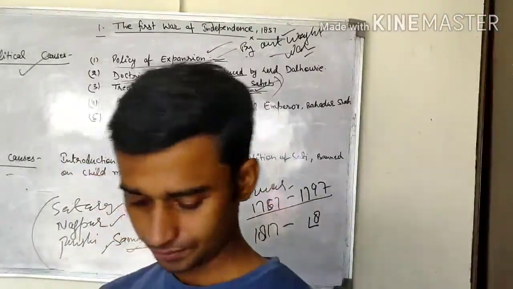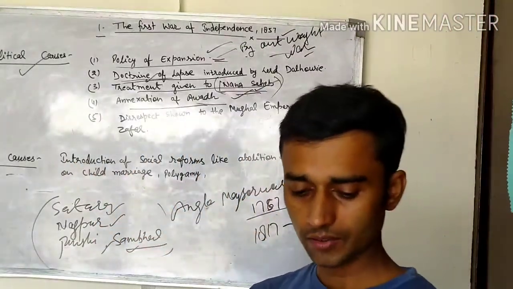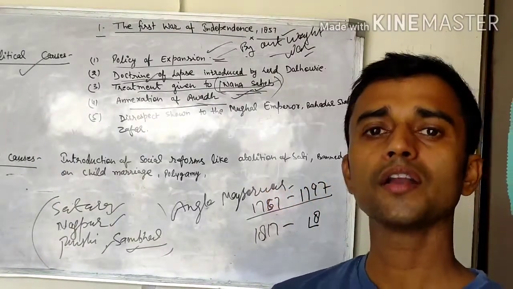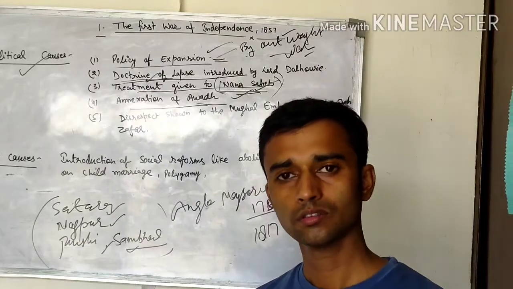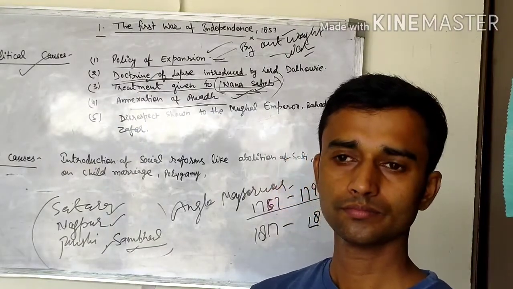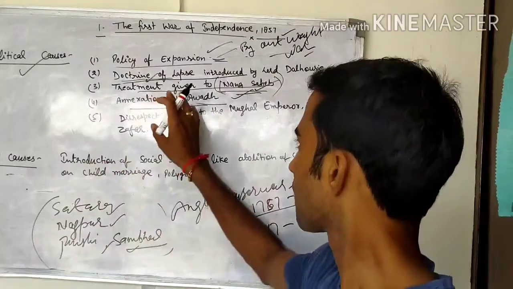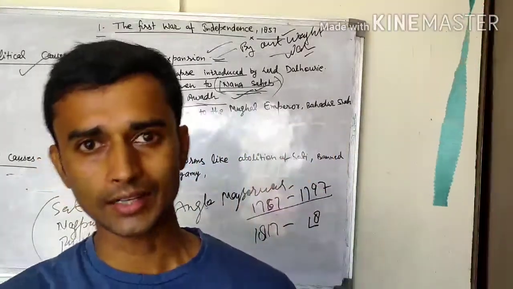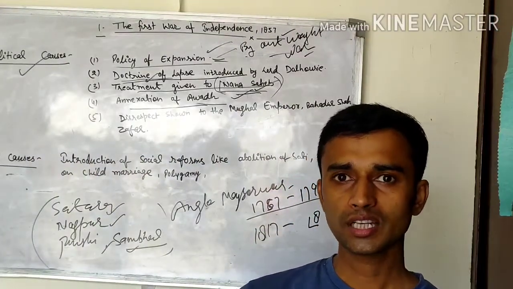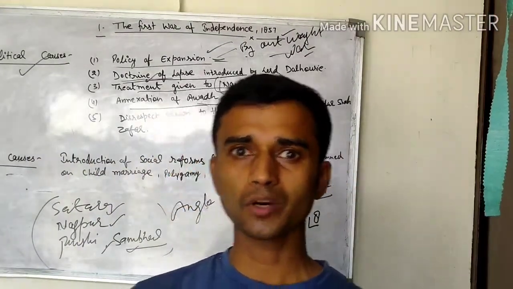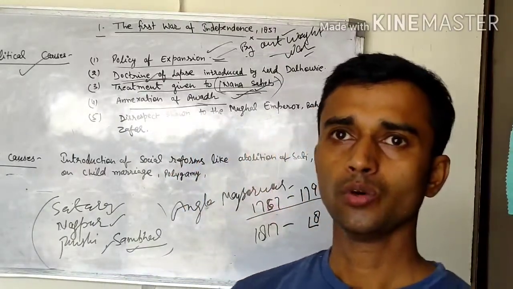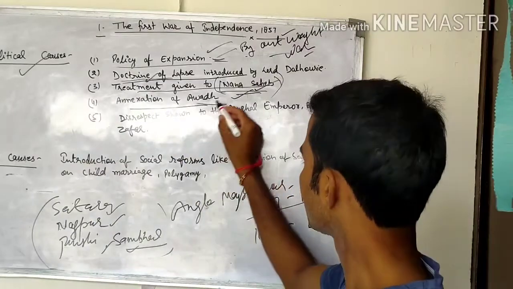After that, the annexation of Awadh. The Britishers annexed Awadh without any real reason. They claimed that the Nawab of Awadh did not continue to do his work properly. They gave the argument that Awadh was misruled by the Nawab. So finally, the British East India Company annexed Awadh.